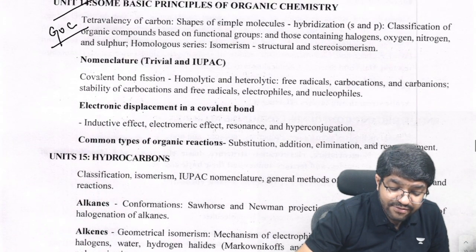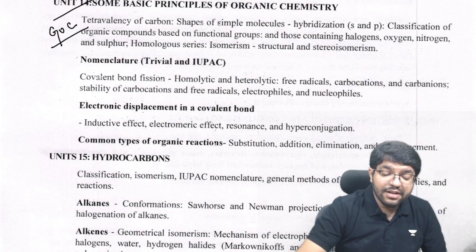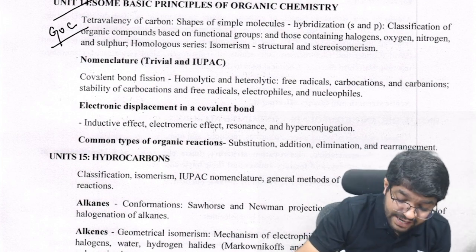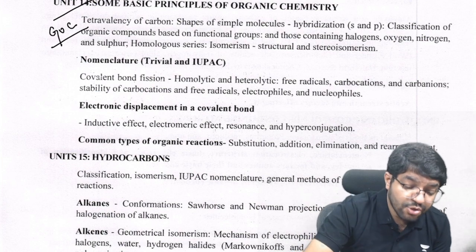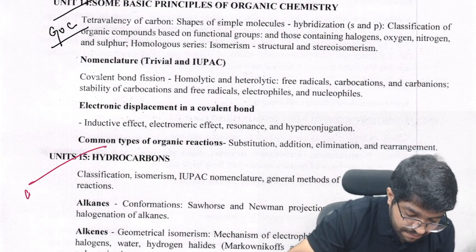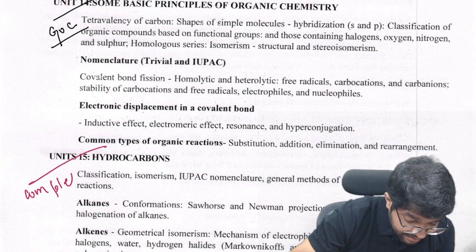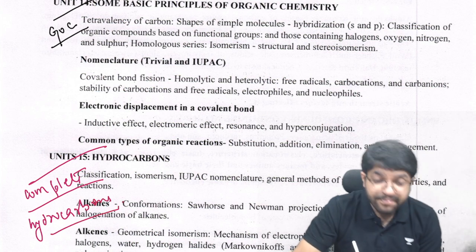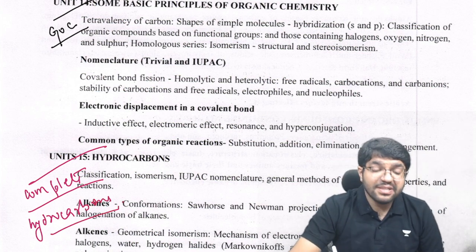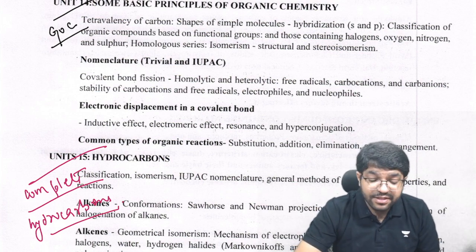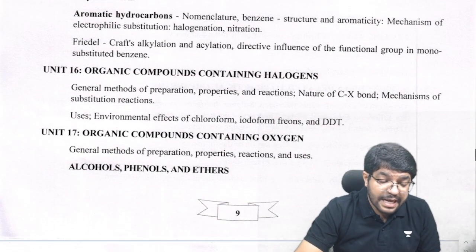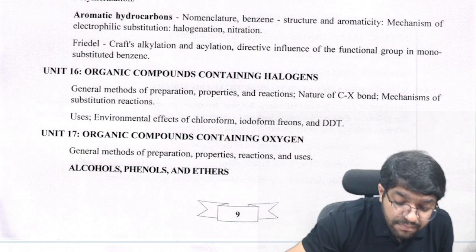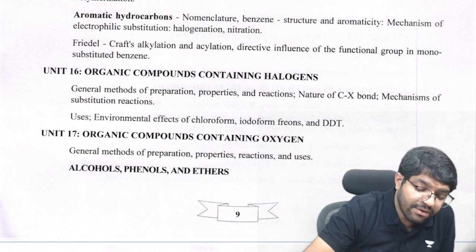Then you have chapter number 15, which is called hydrocarbons: alkanes, alkenes, alkynes. So hydrocarbons is also complete, which is class 11th. Then you have your next chapter, organic compounds containing halogens.